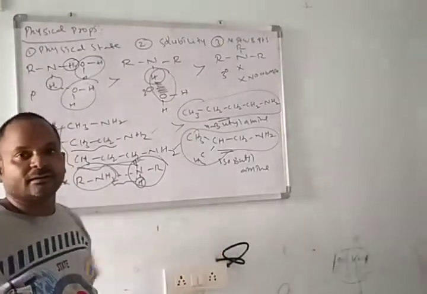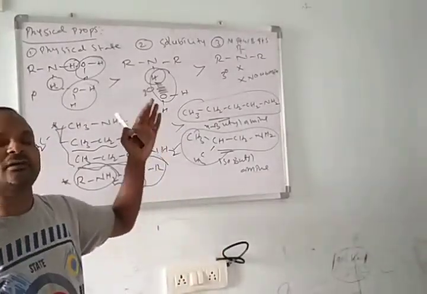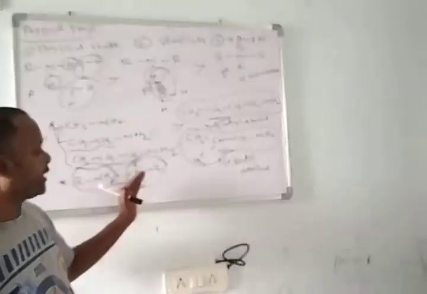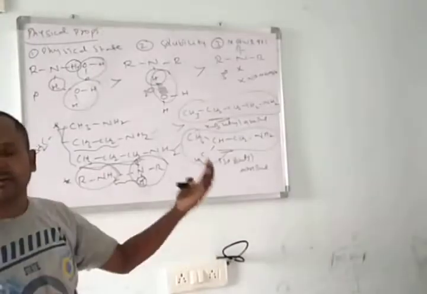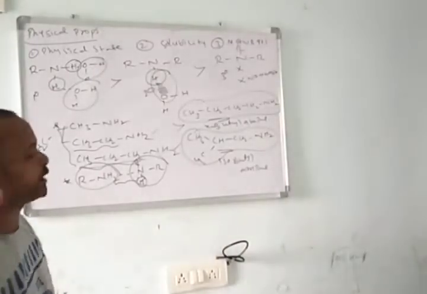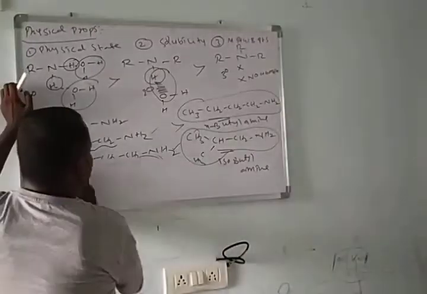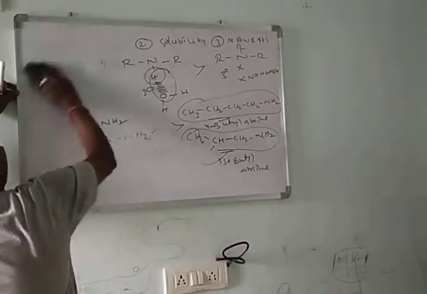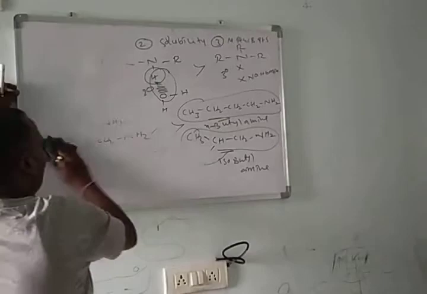Due to that, in alcohols hydrogen is attached to the highly electronegative atom. In amines, hydrogen is attached to the nitrogen atom. Oxygen is more electronegative than nitrogen. That's why alcohols are having more boiling point and melting point than amines.